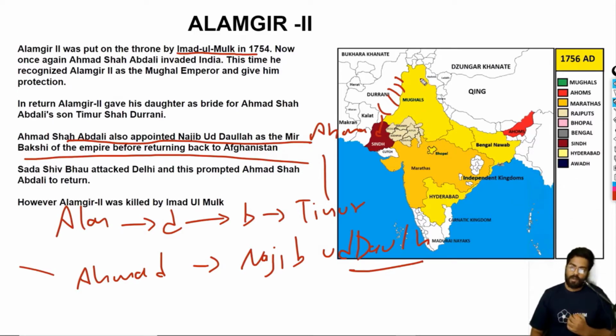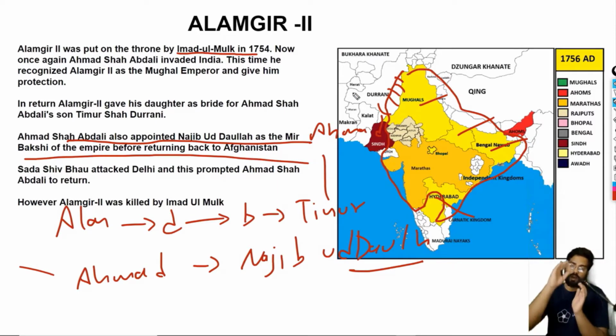Now, as you can see, the Awadh Kingdom, the Bengal Nawab, and the Hyderabad Kingdom are all marked yellow. This is because at this time the Marathas were the greatest power. Marathas under Nana Sahib and Sadashiva Bhau were the greatest power in India.